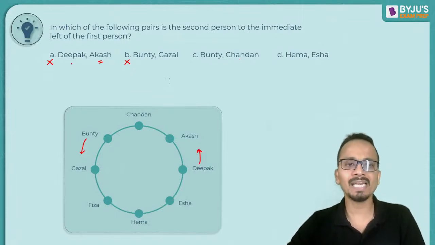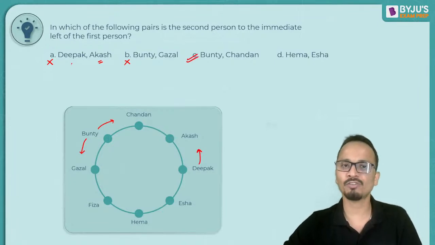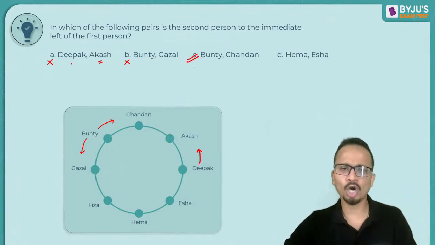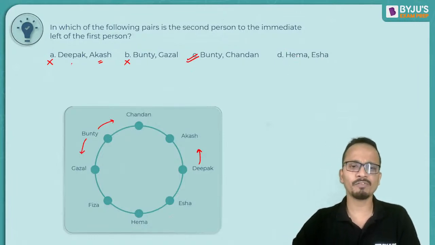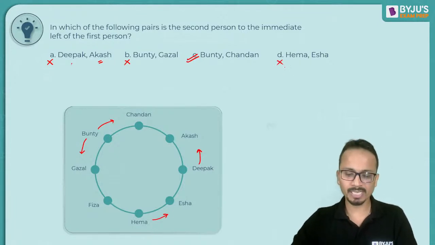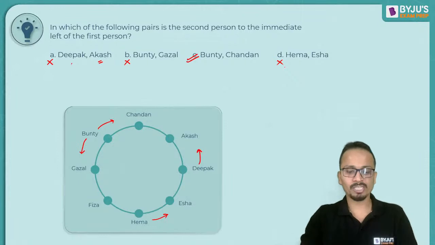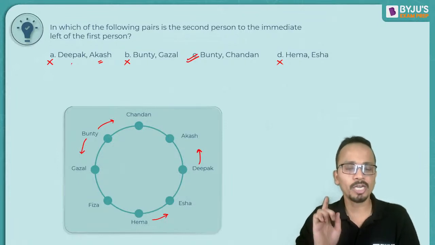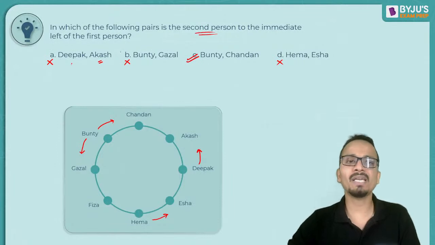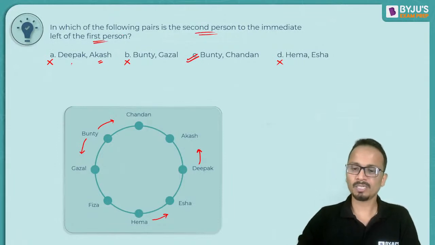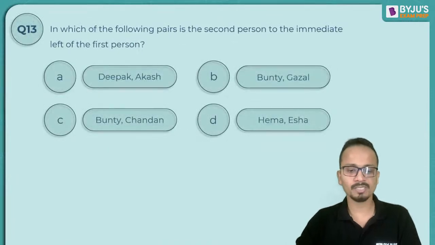Chandan to the immediate left of Bunty. Yes, Chandan is to the immediate left of Bunty. So the correct answer should be option C. I'll just check option D as well. Isha to the immediate left of Hema. Isha is to the immediate right of Hema. So option D can also not be the answer. So yes, all of you are absolutely correct. The correct answer is option C.